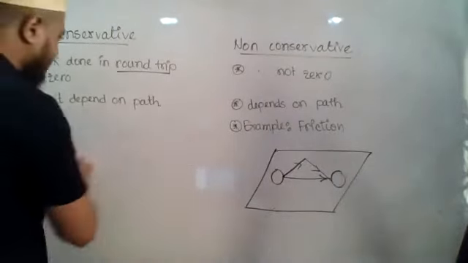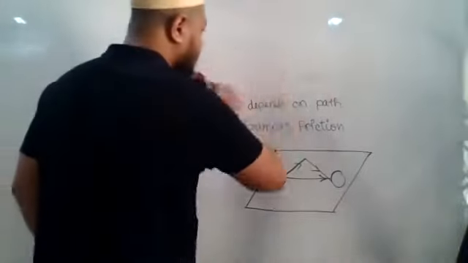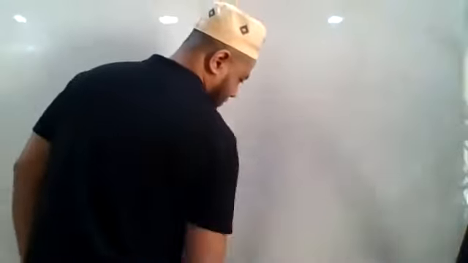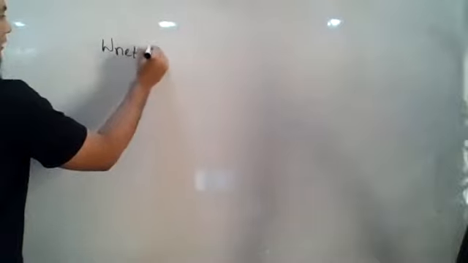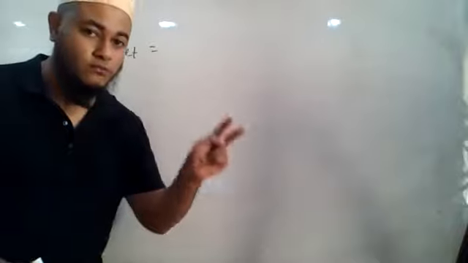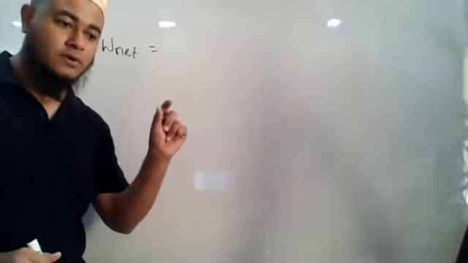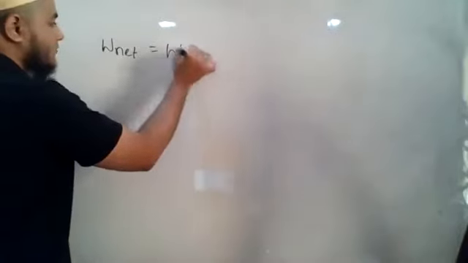Okay, so we already learned conservative force and non-conservative force. Now, work done, net work done. As we got to know two types of force, there will be two types of work. The work done by the conservative force, let us represent it by conservative work done.